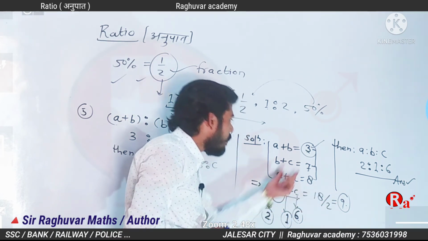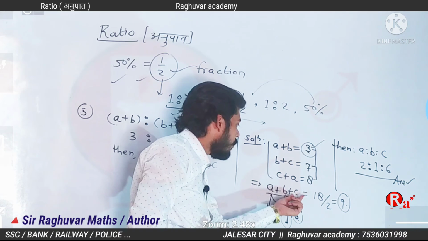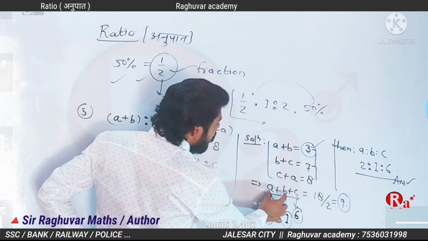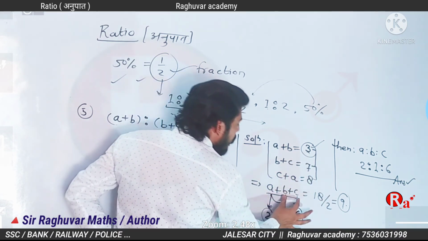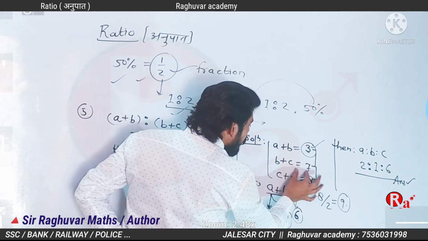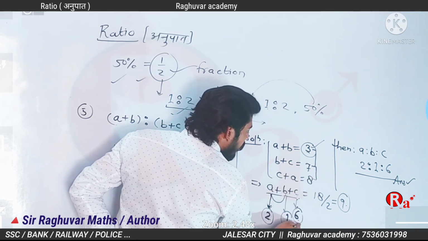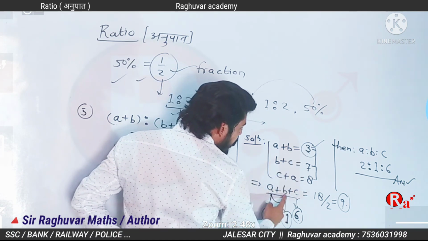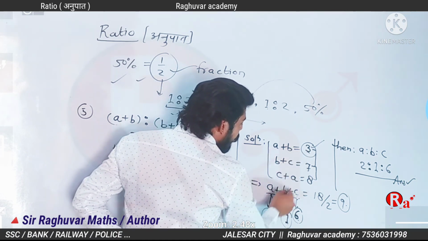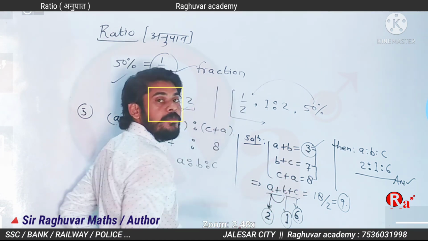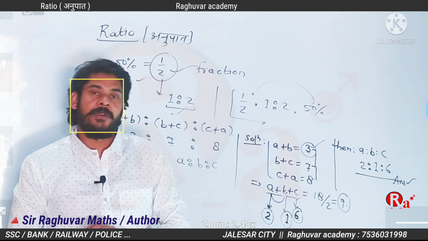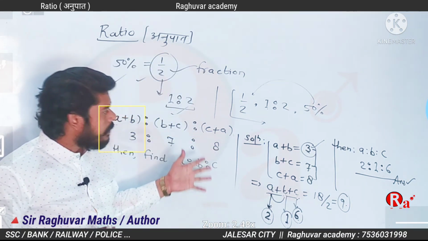A plus B is 3, so C is 6 because 6 and 3 is 9. B plus C is 7 and C is already 6, so B is 1. A plus B is 3, B is 1, so A is 2. Did you get this point? Okay, because this is basic.